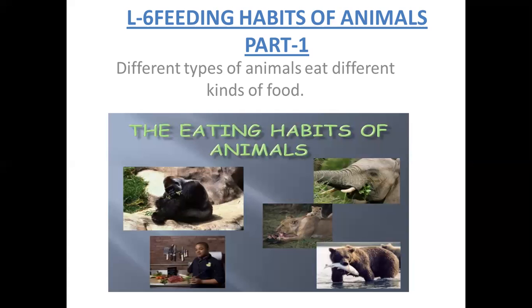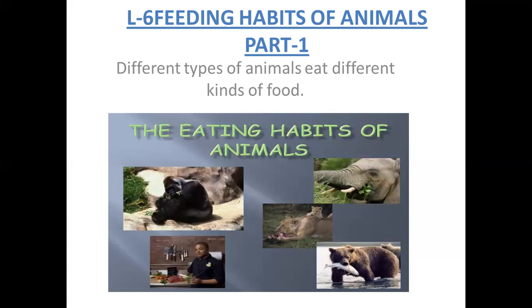See children, here we have a picture. In this, animals are there, human being also, and you just observe what type of food they are eating. First you take this orangutan and elephant, they are eating plants and plant parts.